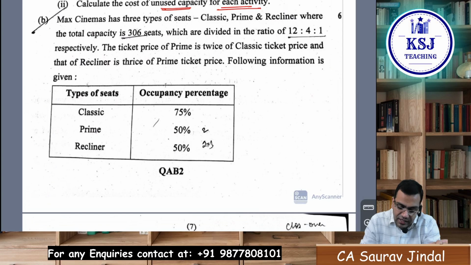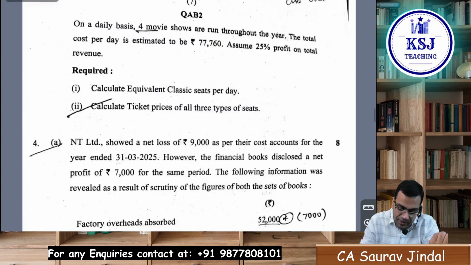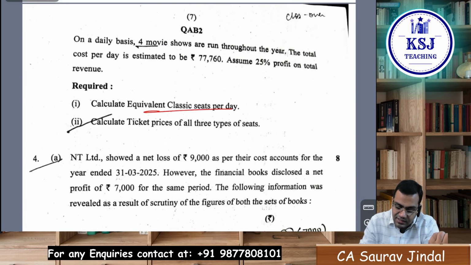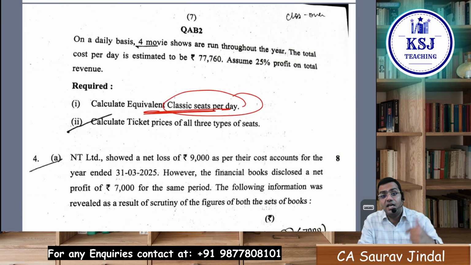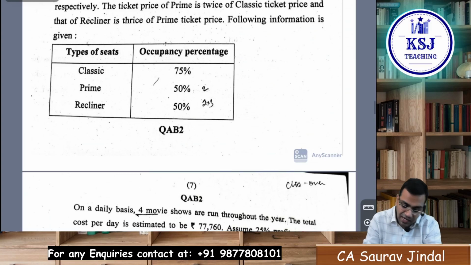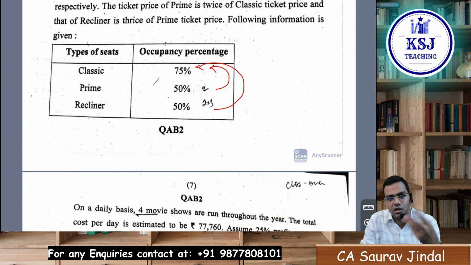Where you have to calculate the equivalent occupancy, equivalent classic seats per day. That means everything has to be calculated. Prime has to be calculated into classic, recliner has to be calculated into classic, and then take the total cost and calculate the values. Very simple question, not at all difficult, right?